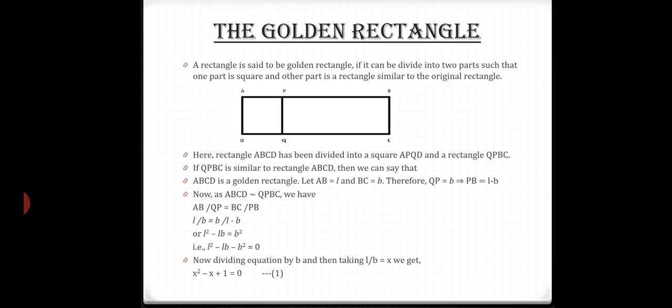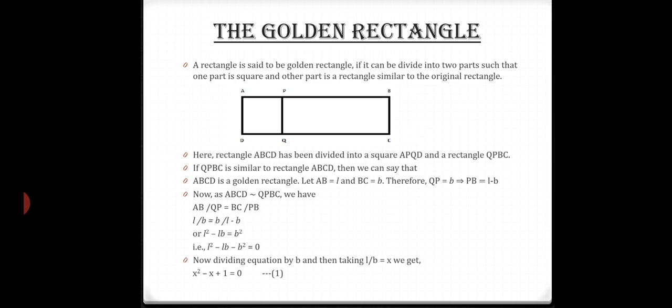Now let AB equal L, BC equal B. Therefore, QP will be equal to B, which implies PB will be equal to L minus B. Now, according to the definition of golden rectangle, ABCD will be similar to QPBC. So we have AB upon QP equals BC upon PB. Substituting the values, we get L by B equals B upon L minus B. Now solving this equation, we get L square minus LB minus B square equals 0.